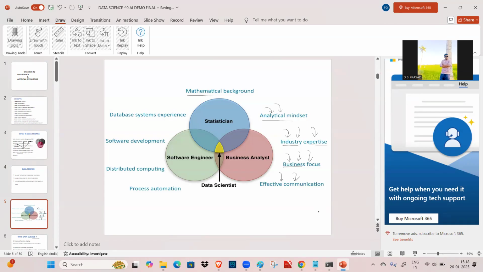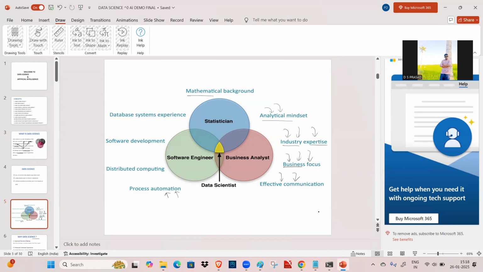Okay, in the industry. And effective communication. Why do we need effective communication? Because I'm going to deal directly with the client, whatever the client requirements are. Based on those client requirements, we are going to develop the application. And process automation. What do you mean by process automation? It means how we are going to process this data and bring it to a real-world application. That is more important, that process automation we are going to see.